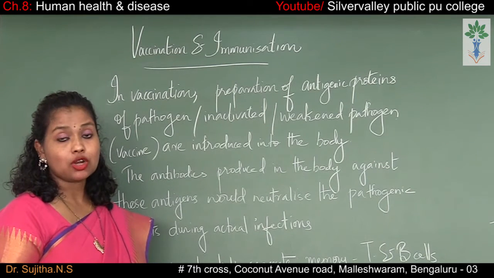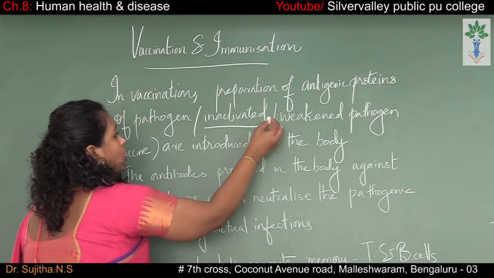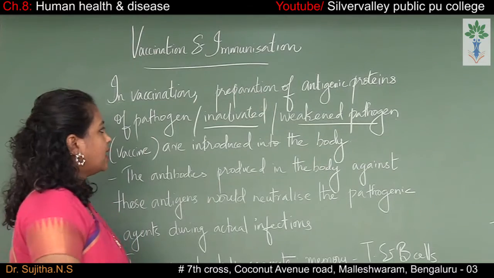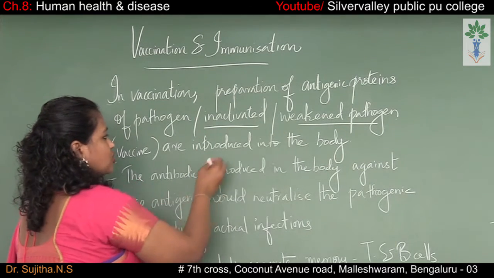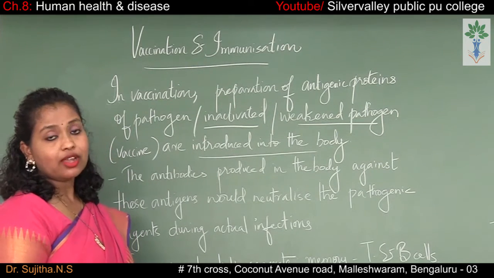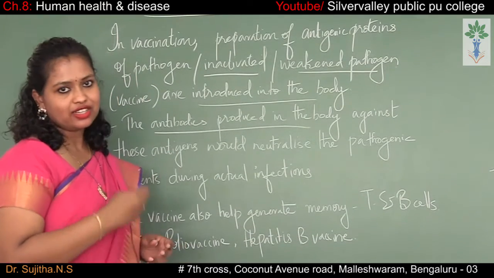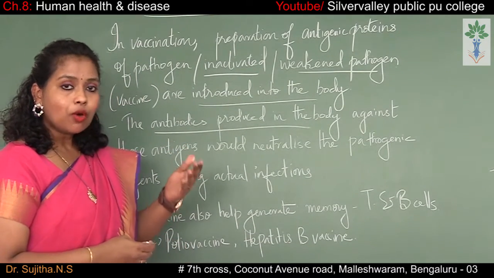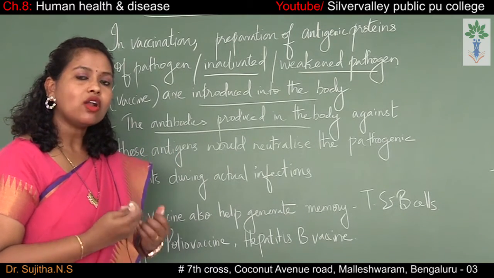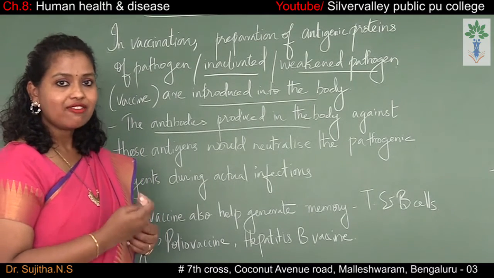What do you mean by vaccination? What does the vaccine contain? The vaccine contains the inactivated or the weakened pathogen or just the protein of the antigen. And this inactivated or weakened pathogen is introduced inside the body. So when they are introduced in the body, what happens to our body? Antibodies are produced in our body against this antigen. So the next time when the body encounters the actual pathogen, when the actual infection starts, our body will be already ready with those antibodies which are produced inside our body. So that is called as vaccination.